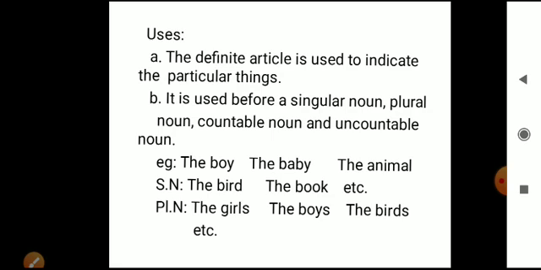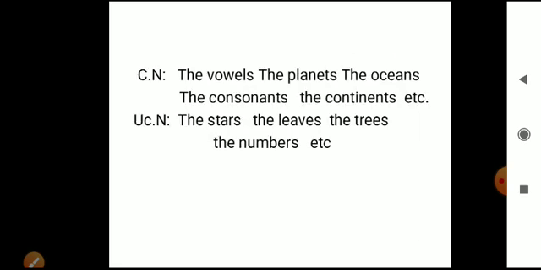Did you understand? And let's see what countable and uncountable nouns are. Countable nouns: the vowels, the planets, the oceans, the consonants, the continents, etc. They are countable nouns.